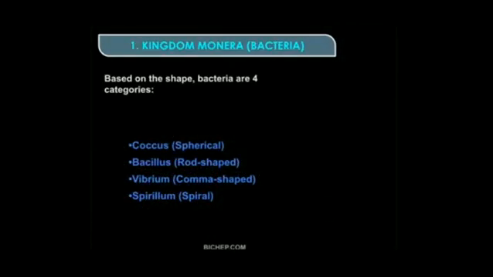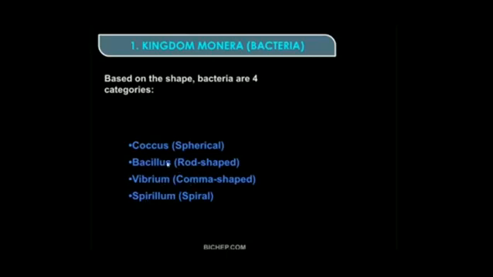So bacteria, there are 4 categories of bacteria. How are these categories made? Based on the shape of the bacteria. These are classified into 4 categories. So which are those categories? Coccus, Bacillus, Vibrio and Spirillum.